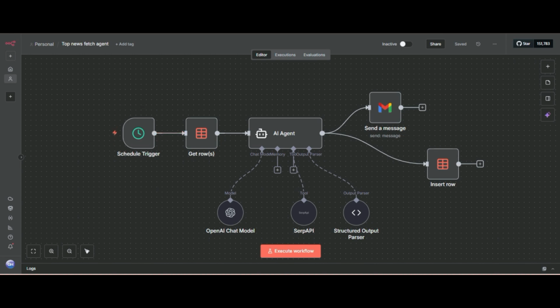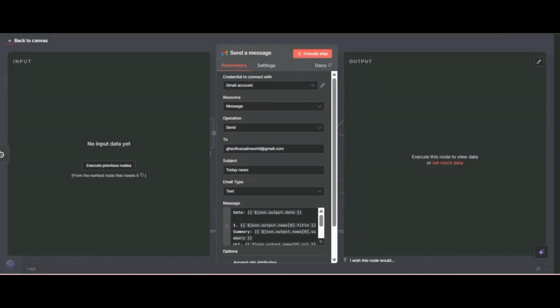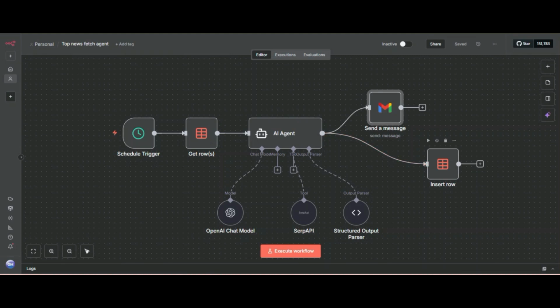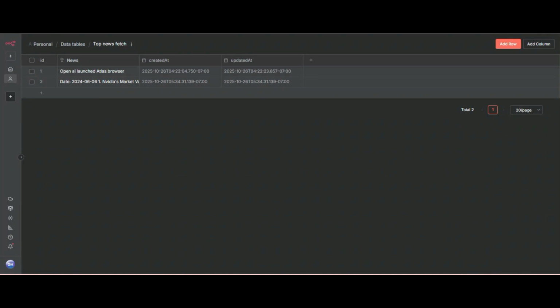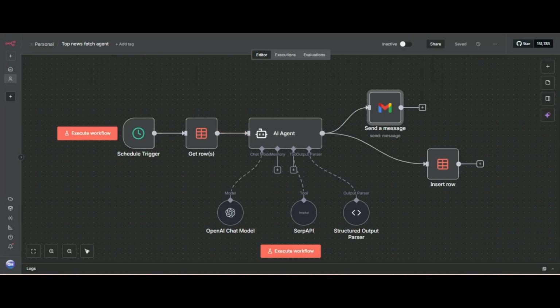Then it will retrieve all the past news that it gathered, and then it will fetch all the fresh news of today, and then it will generate a summary, and then it will send it to me from Gmail, and then it will update the new news in a data table. So I'll show you a quick demo.